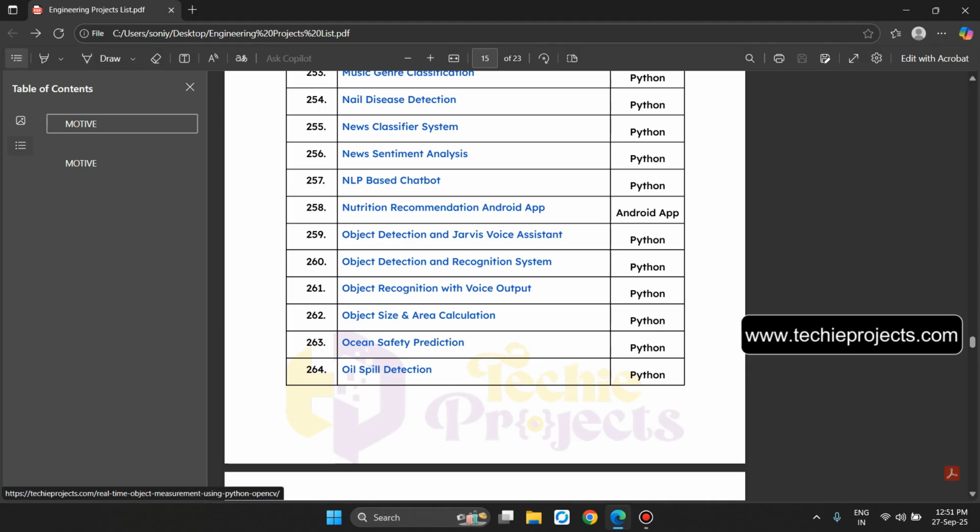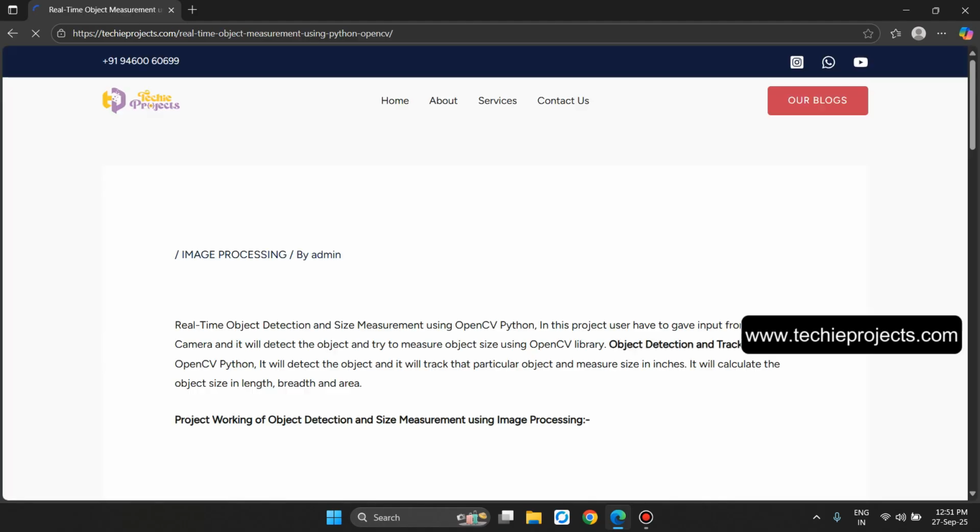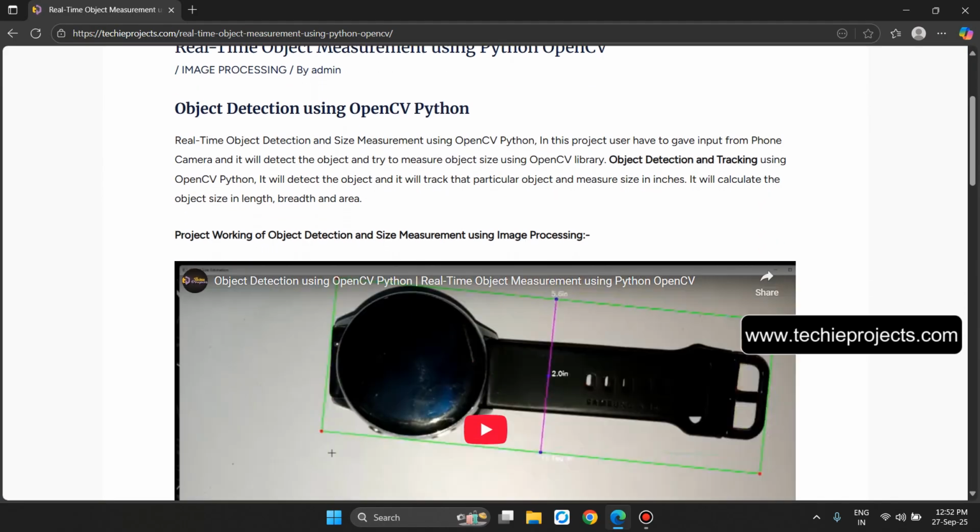Now the point number 262, object size and area calculation. Real-time object detection and size measurement using OpenCV Python. In this project, the user has to give input from a phone camera and it will detect the object and try to measure the object size using the OpenCV library. It will detect and track that particular object and measure sizes in inches. It will calculate the object size in length, breadth and area.